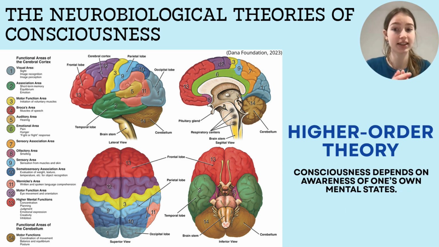Higher order theories state that a mental state is conscious only when it's represented by a higher order state, typically linked to the prefrontal cortex. Consciousness depends on the awareness of one's own mental states. Evidence supports frontal involvement, but whether it is strictly necessary remains contested.